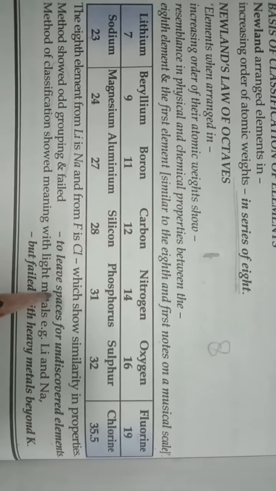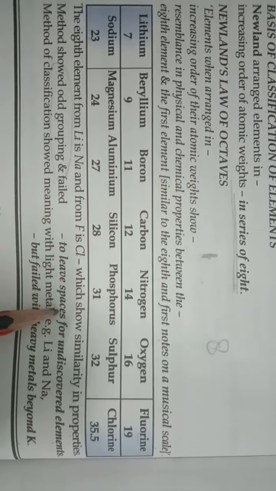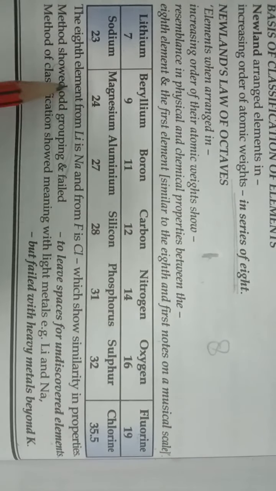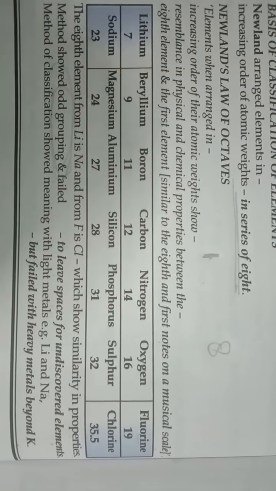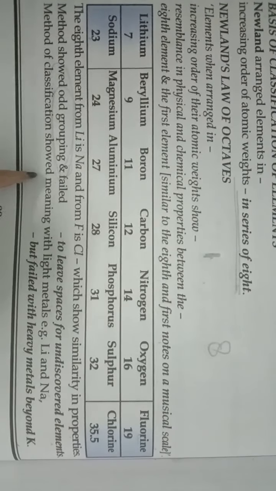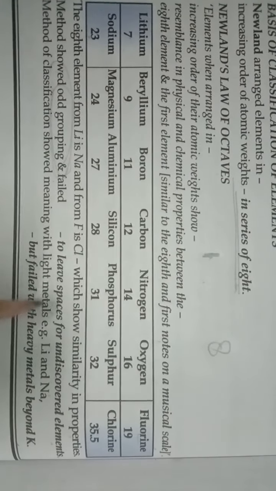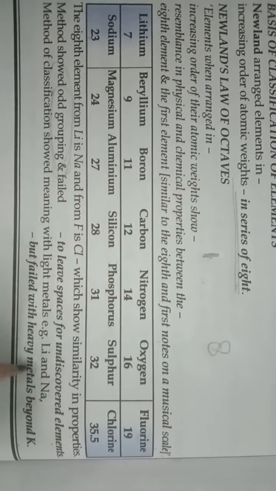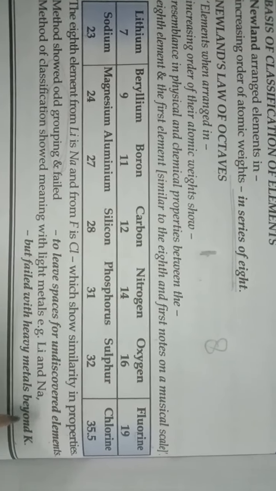Because no spaces were left for undiscovered elements, odd grouping of elements is present in this classification. And second drawback, the method of classification showed meaning with light metals only, but it failed with heavy metals beyond potassium.